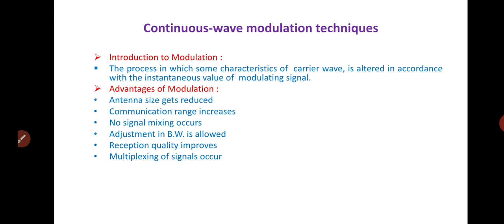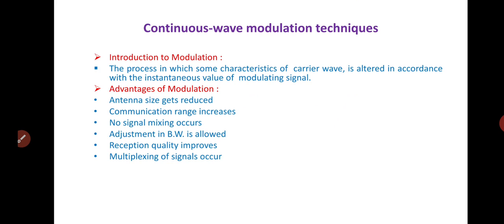What do you mean by modulation? Modulation is defined as the process in which some characteristic, that is, amplitude, frequency, or phase of a high frequency wave is altered in accordance with the instantaneous value of some other signal, that is called the modulating signal.